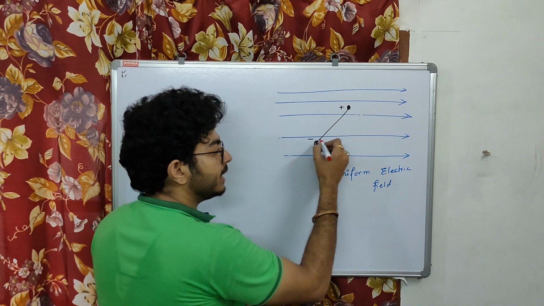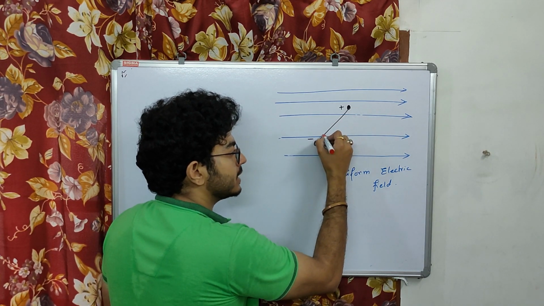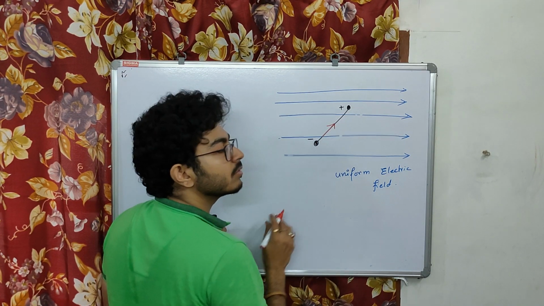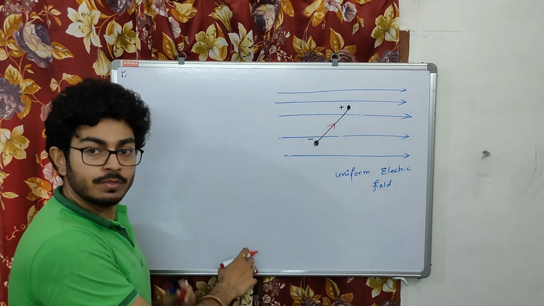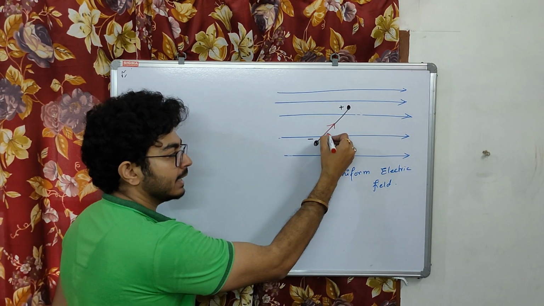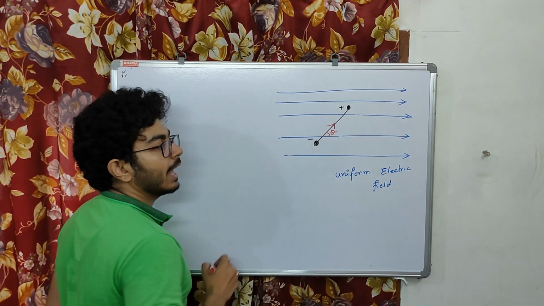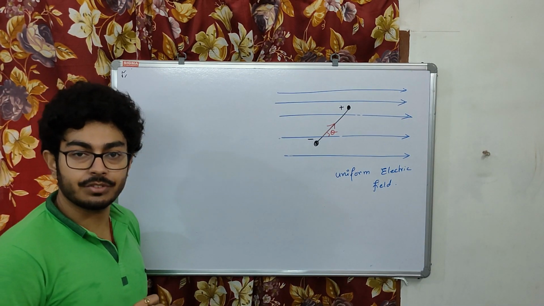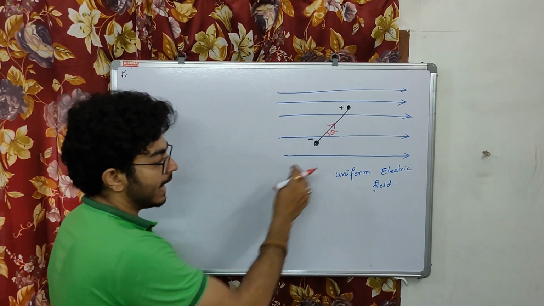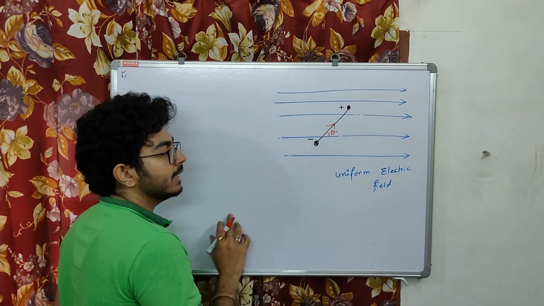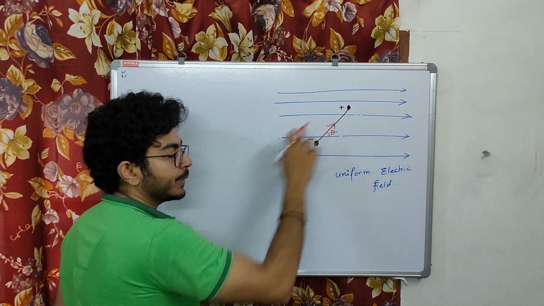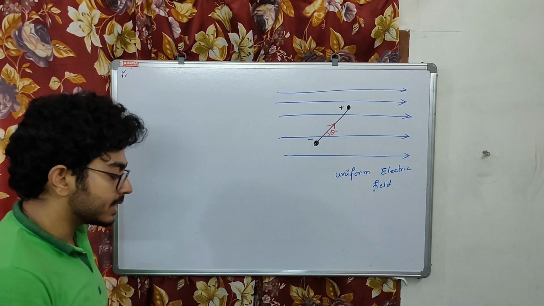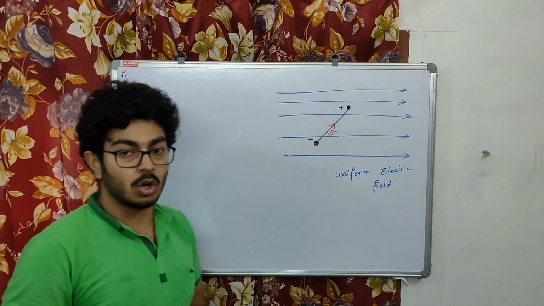The dipole moment is directed from negative to positive, so this is the direction of dipole moment, and as a result this is the angle it makes with the electric field. Clear? If this is the angle it makes with the electric field, then what will happen to this dipole? So let us understand first what is torque or couple.